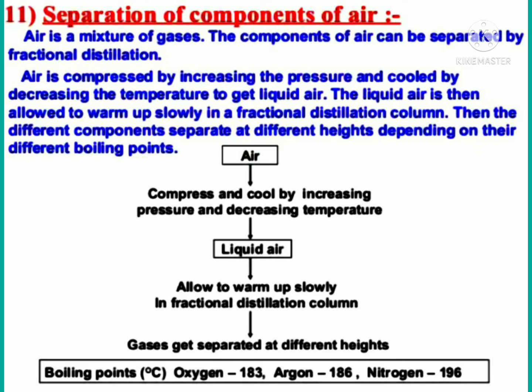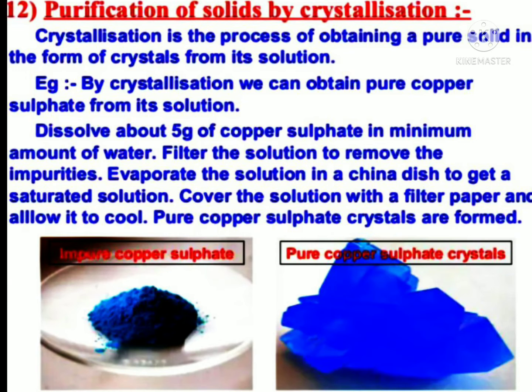And next technique is purification of solids by crystallization. Crystallization is the process of obtaining a pure solid in the form of crystals from its solution. Example, by crystallization we can obtain pure copper sulfate from its solution. Dissolve about 5 grams of copper sulfate in minimum amount of water.